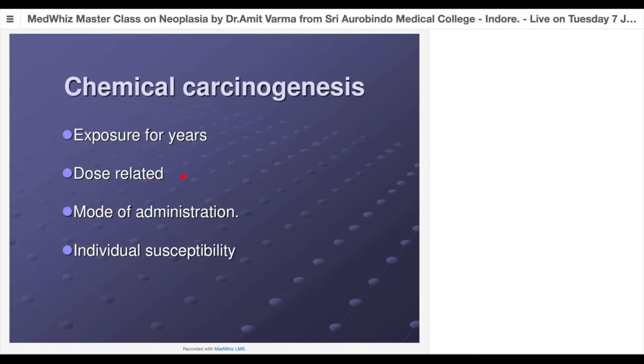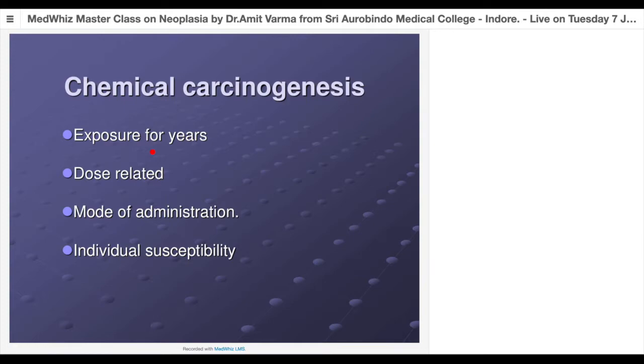It means there is some chemical entering the body through different routes. And if they are in a position to cause these mutations in the genes, we call them carcinogenic chemicals, right? So when somebody says that this is a carcinogen, he's trying to say that this is a chemical which has the potential to cause carcinogenesis or mutations in our genes. Now, there are a few very typical characteristics of chemical carcinogens.